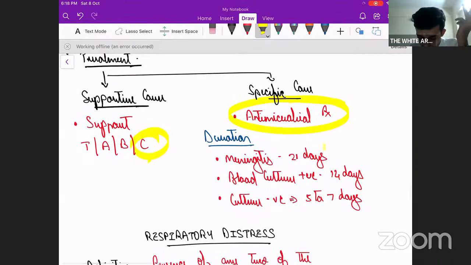If meningitis, we usually give for 21 days. Blood culture positive, we give for 14 days. And if we are still suspecting sepsis, but culture is negative, in that case we give for 5 to 7 days.